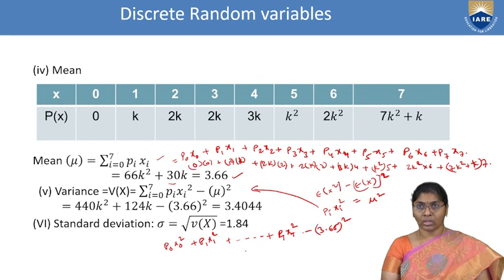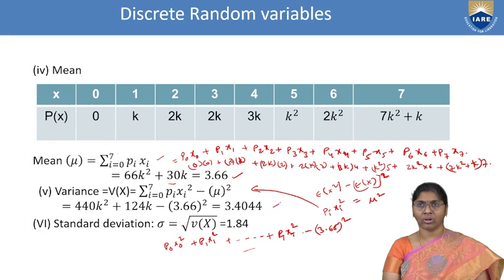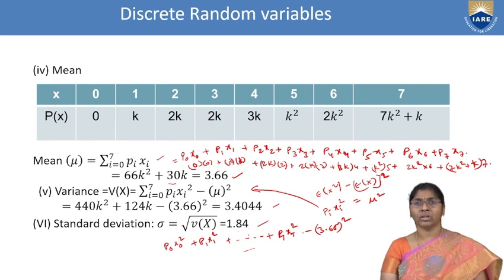This total value is 440k square plus 124k minus 3.66 whole square. The total is 3.40. This is the variance. Up to 2 decimals is enough. Okay. Now standard deviation, sigma, is nothing but the square root of V of x, that equals 1.84. That is the standard deviation of this problem.